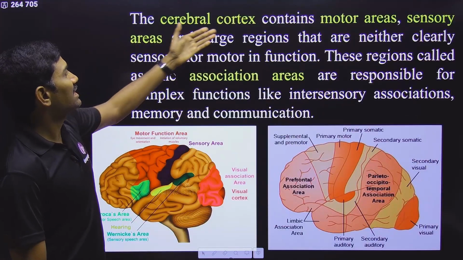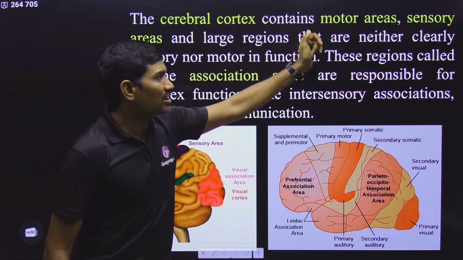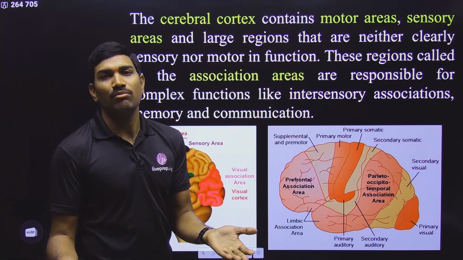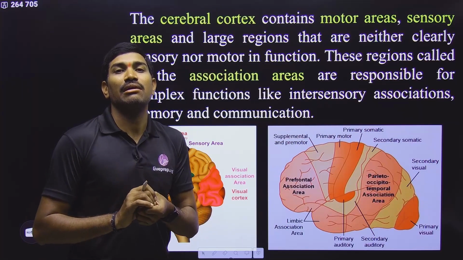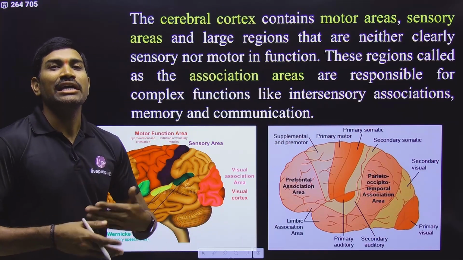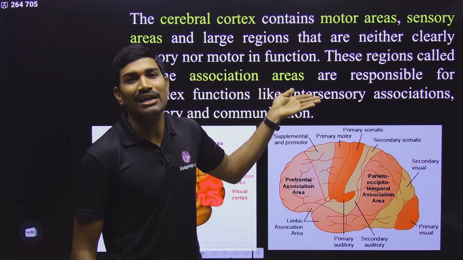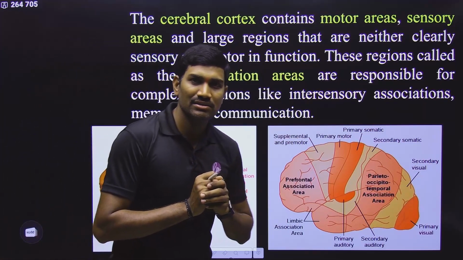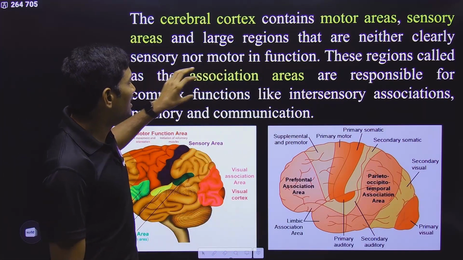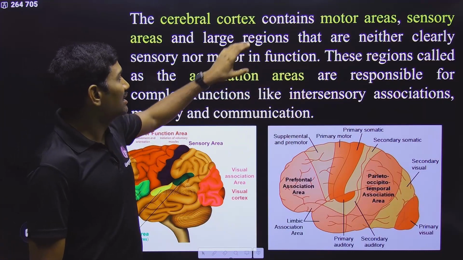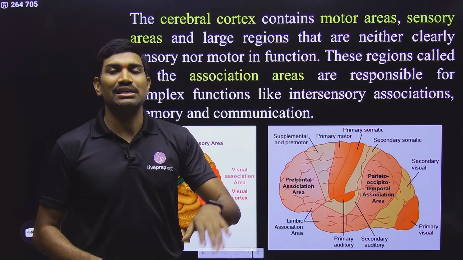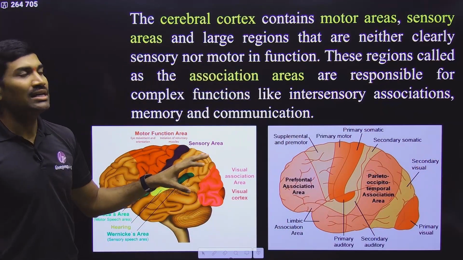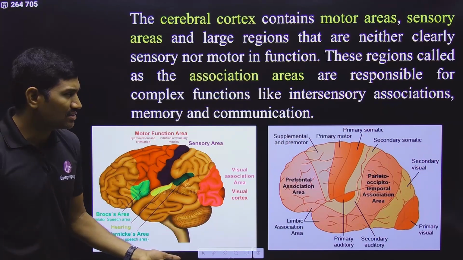Then they are saying that the cerebral cortex has different regions like motor areas and sensory areas. There are some areas that are neither sensory nor motor, but are interconnected complex network-like structures where information processing takes place, and they are called association areas. Sensory areas help in receiving information from various organs. This information is processed mainly in the association areas, and then goes to the motor areas. From the motor areas, the motor signal goes to the corresponding organ. So different areas within the cerebral cortex are associated with various functions.